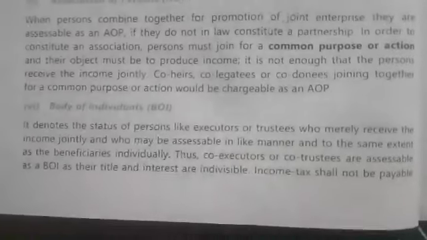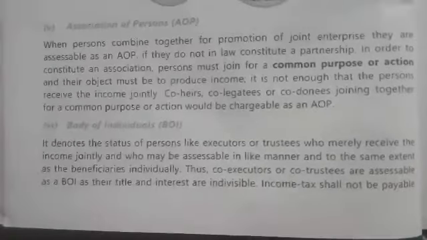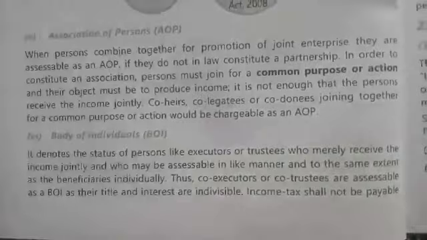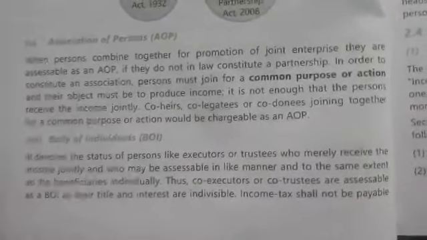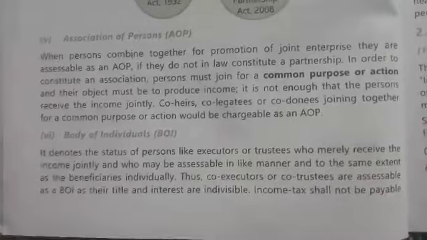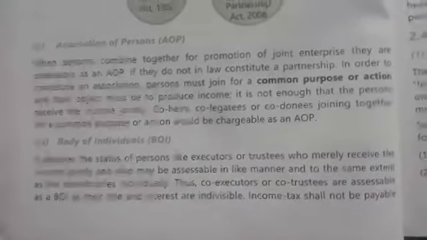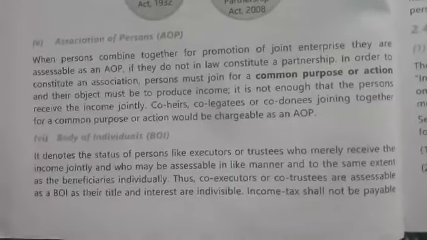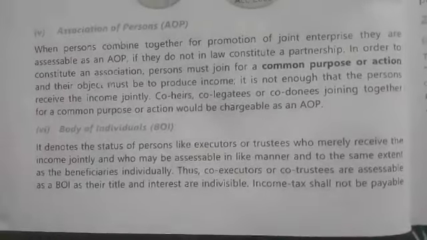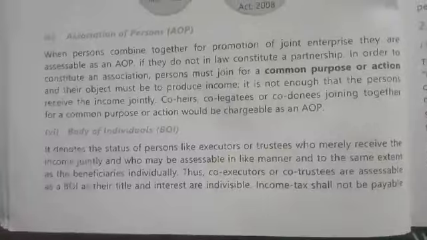Then BOI, body of individuals. Body of individuals are those types of persons, like executors or trustees, who receive the income jointly, and they will also be assessable in the manner of AOPs, or the beneficiaries who are benefited individually.